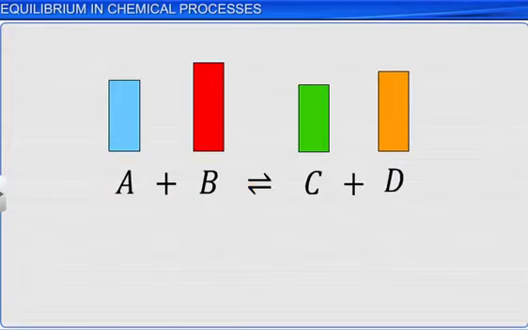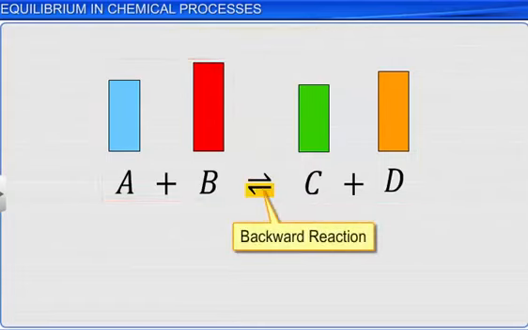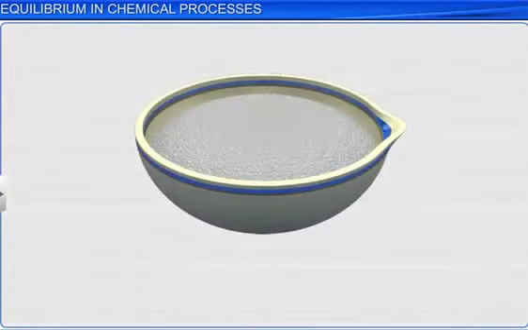In a reversible reaction, the reaction in which the reactants react to give the products is called the forward reaction, while the reaction in which the products react back to give the reactants is called the backward reaction. Depending on the chemical nature of the products and the reaction conditions, the products formed may or may not react to give the initial substances. Let's take the example of the decomposition of calcium carbonate to demonstrate a reversible reaction.